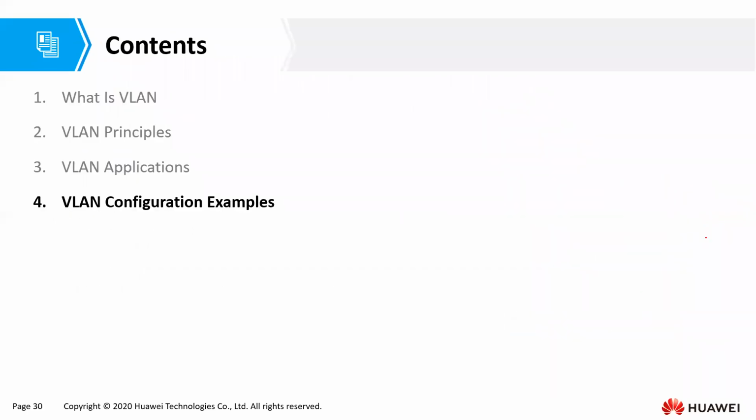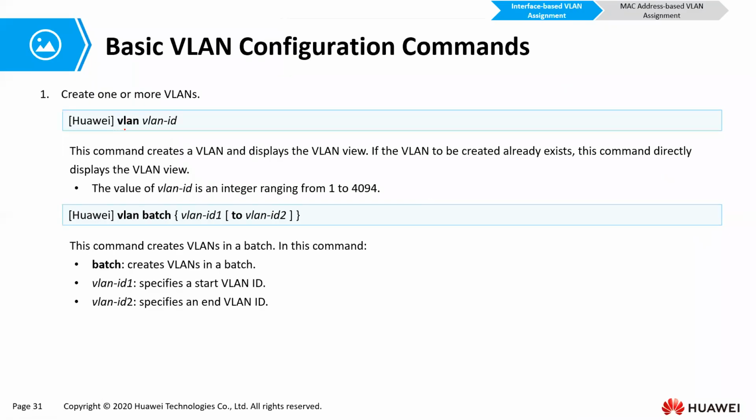All right, so let us look at configuration examples of VLANs. We are very soon going to see that it is very simple to create a VLAN. Just type the command VLAN and specify the VLAN ID.